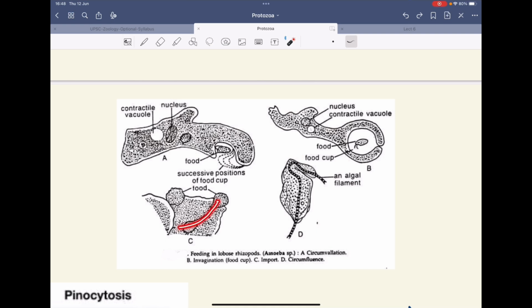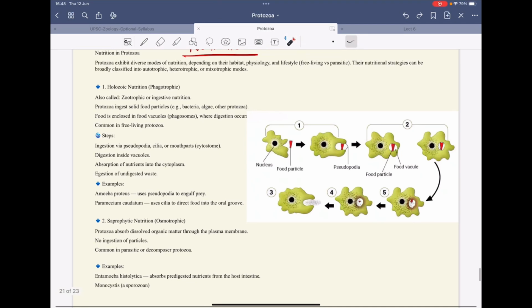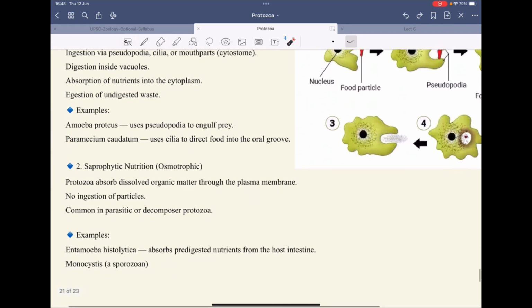Import means the food enters into the body, and then there is circumfluence. If you see that amoeba, it has surrounded the whole food particle. For example, it's eating the algal filament. So this is how the holozoic or zootrophic nutrition takes place. The examples are Amoeba proteus, Paramecium caudatum.